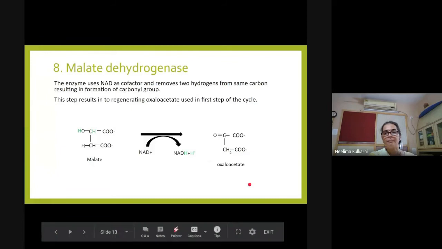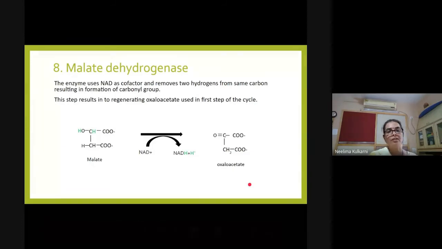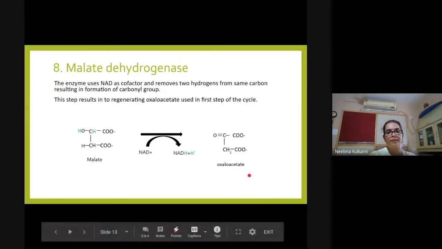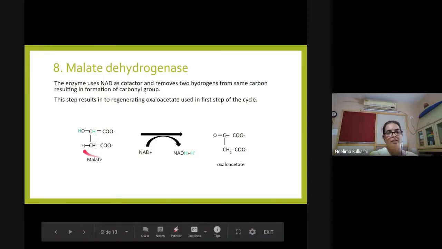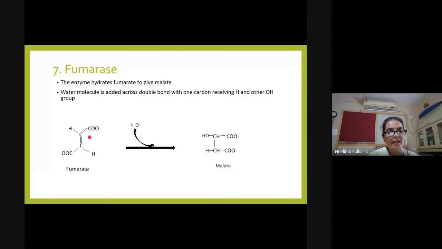After this step, regeneration of oxaloacetate will take place. So malate is acted upon by malate dehydrogenase. Now, if you go back and see why OH is being added here: if you look at the structure of fumarate, it is a trans configuration, which is shown here, with carboxylate groups on opposite sides.